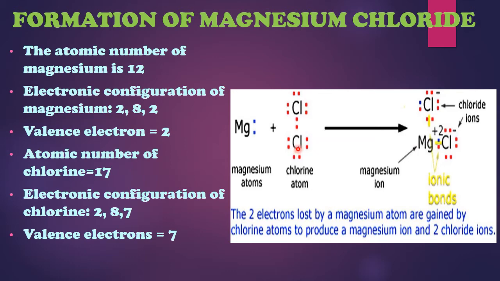So when an atom loses or gains electrons, we stop calling them atoms, we start calling them ions. So magnesium will form a cation having 2 positive charge, and chlorine will change into an anion carrying 1 negative charge. After understanding this, I hope it's clear how ionic bonds are formed.